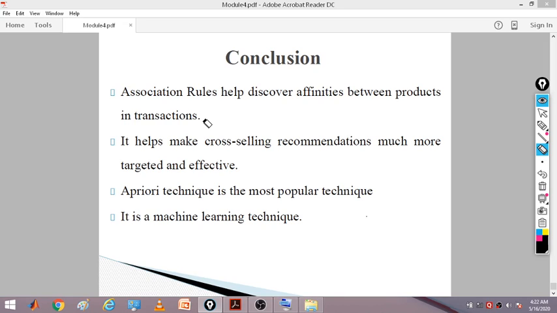If you know what the affinities are, then you can increase your sales by keeping those items in your store on the same shelf or a nearby shelf. So it makes cross selling recommendations much more targeted and effective. Cross selling means combination selling. If you recommend it, it increases your sales at a greater level.